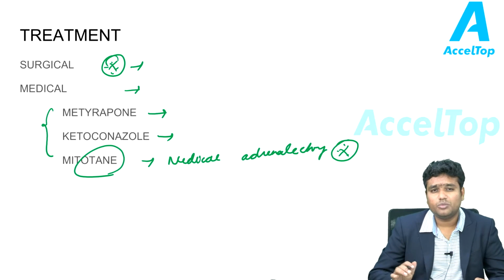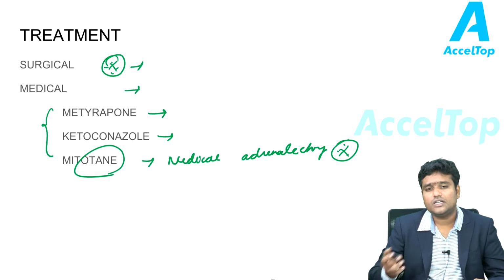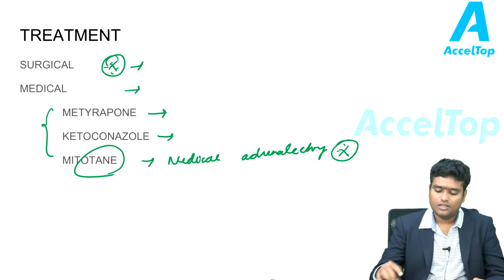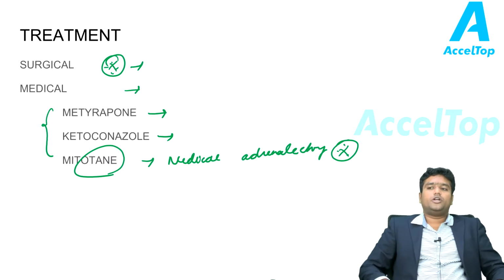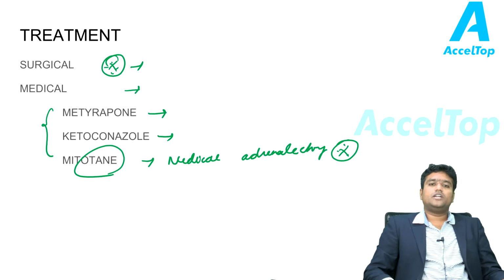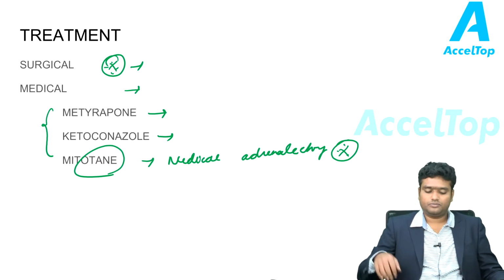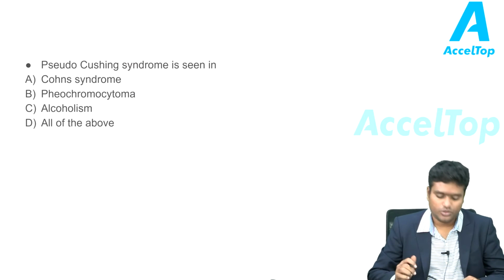So the treatment is quite simple. With the history, if the patient is taking exogenous steroids, you try to speak to the patient and reduce, taper, and stop the drugs. If it is due to an ACTH producing tumor, you do surgery. If you are not able to find out any cause, or if you want to suppress this steroid synthesis for a certain period of time, you can go ahead with medical management such as metyrapone, ketoconazole, and mitotane. And if you are thinking of doing a medical adrenalectomy, then mitotane is the drug of choice because it destroys the adrenals. So let's see few MCQs.